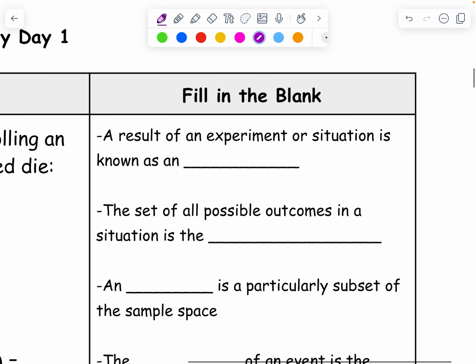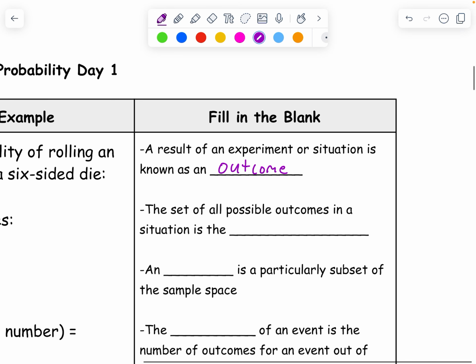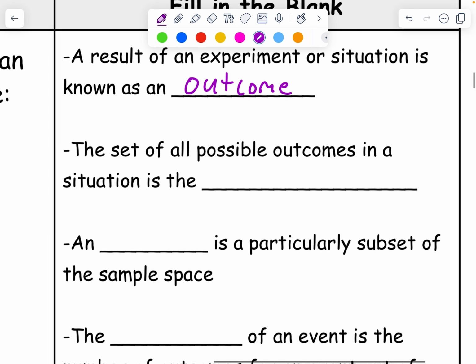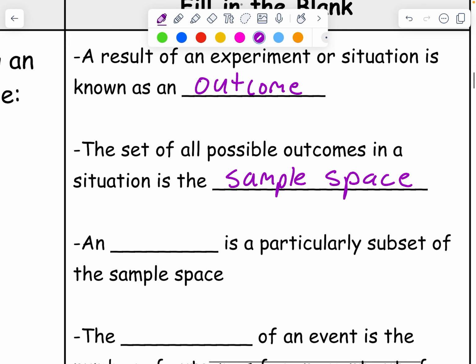So the result of an experiment or situation is an outcome. Probability is testing the likelihood of these outcomes. It's one individual outcome that can happen. The set of all possible outcomes in a situation is the sample space. Now, you will be asked to write out sample space to help you find probability.